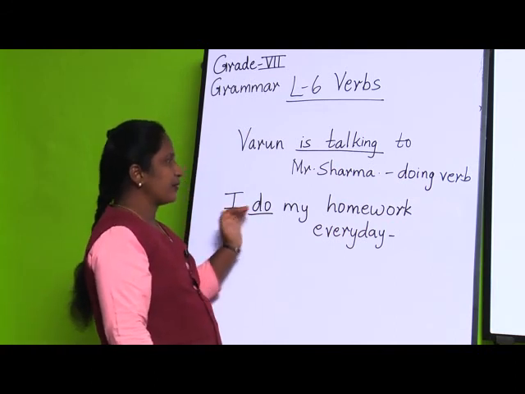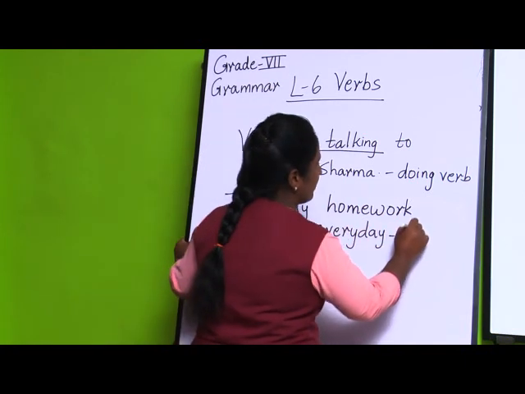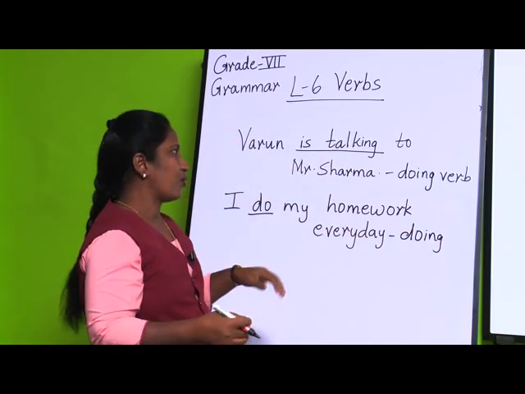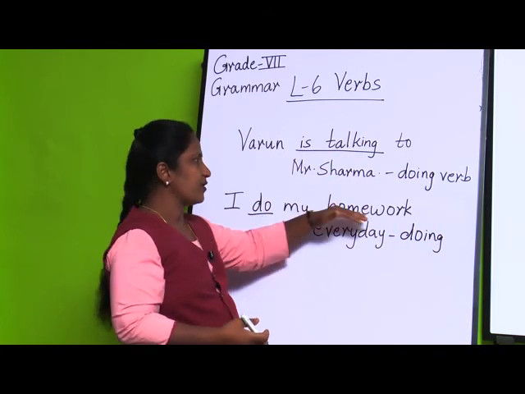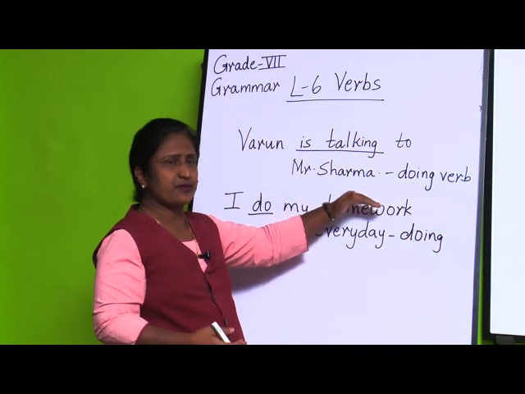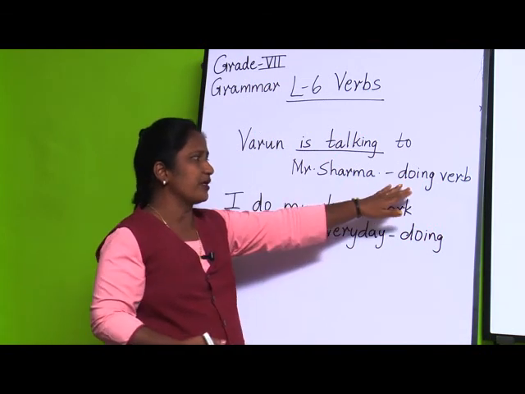I am doing my homework every day. So, here also this is called a doing verb because some action has been done, like the action of completing my homework. So, the verbs which are done by the subject are called doing verbs.